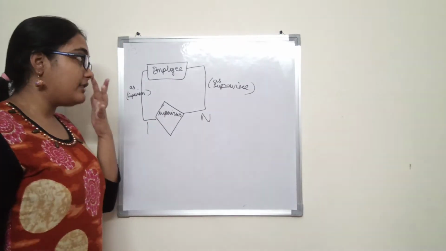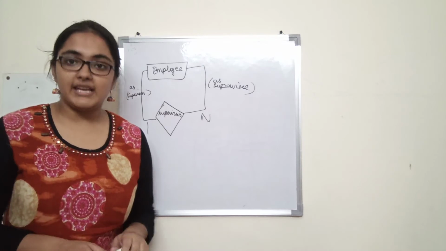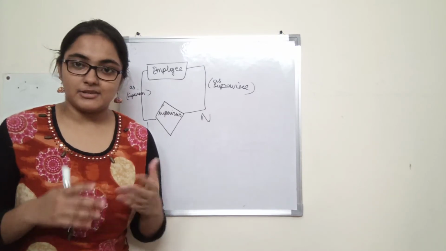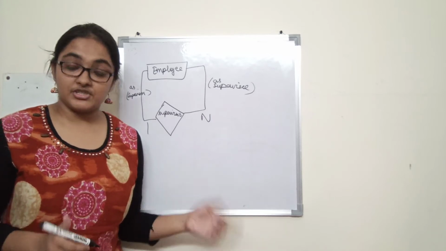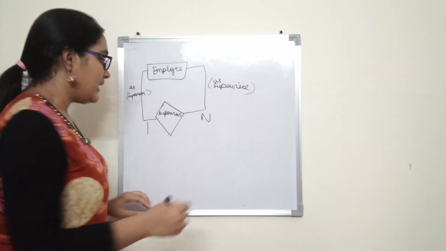Alright. So we have one more representation of ER diagram, that is called the min-max representation. So let us see how we can represent this particular relationship in min-max notation.